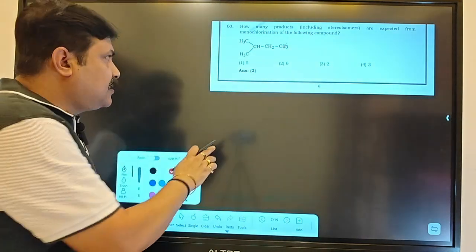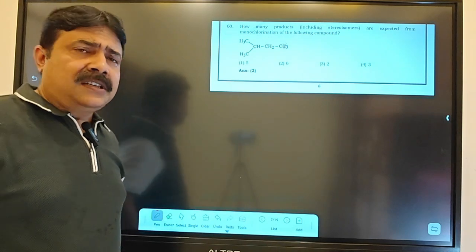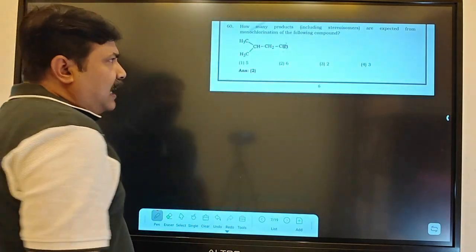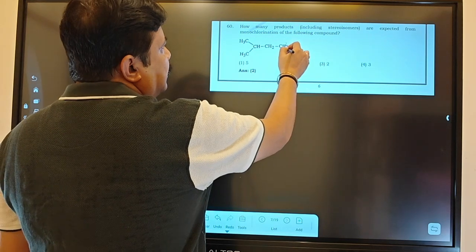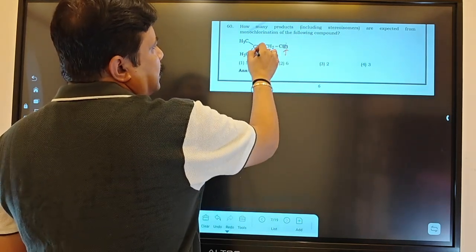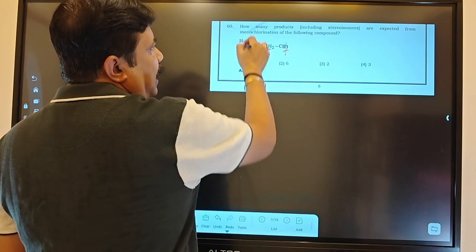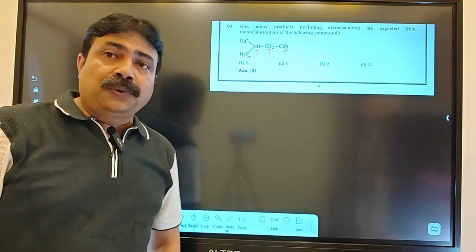This is a mains level. This type of question is a very standard question. So on monochlorination, how many products will form? First you will write down structurally what the possible positions are where chlorine can come. This position chlorine can come, this position chlorine can come, this position chlorine can come. These two are equivalent positions. Generally, monohalogenation reactions used to prove it.